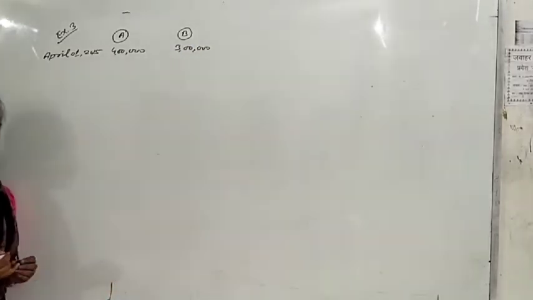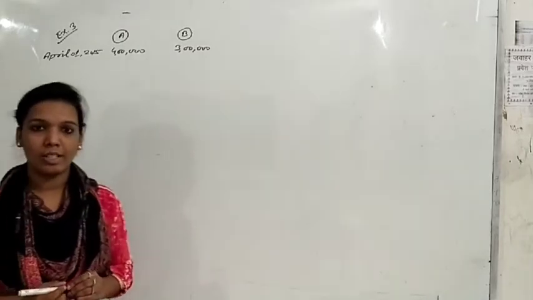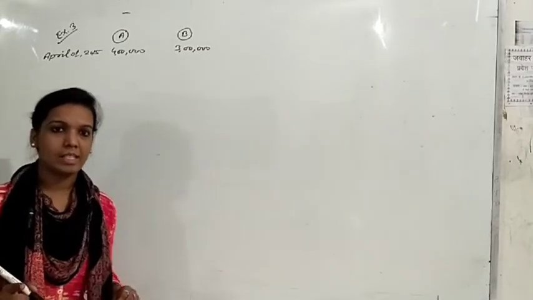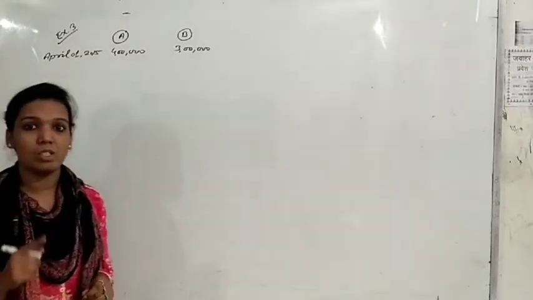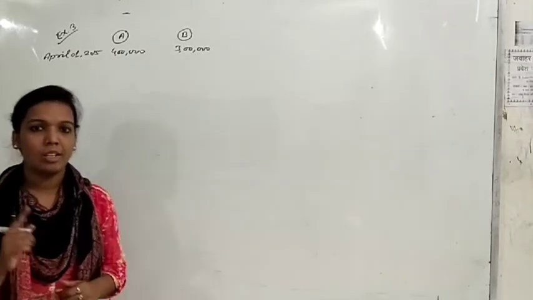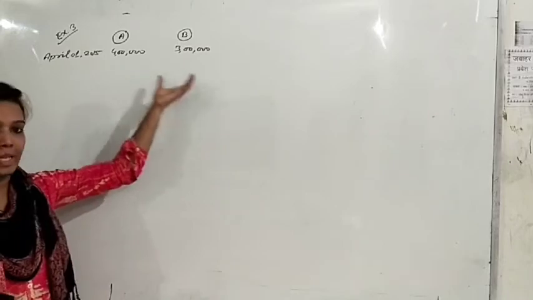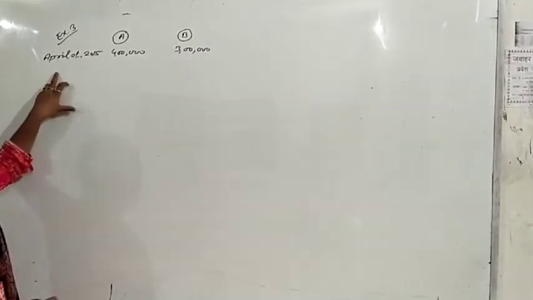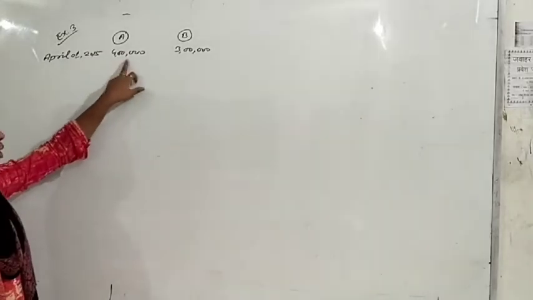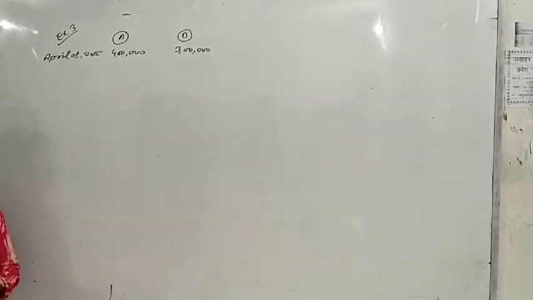One point to remember: interest on capital will always be calculated on opening capital. Suppose there is closing capital in the question, then first of all you have to find opening capital, then you will calculate interest.